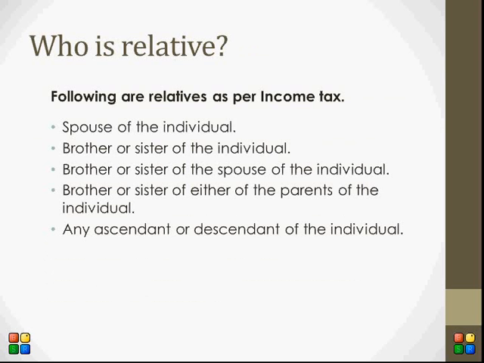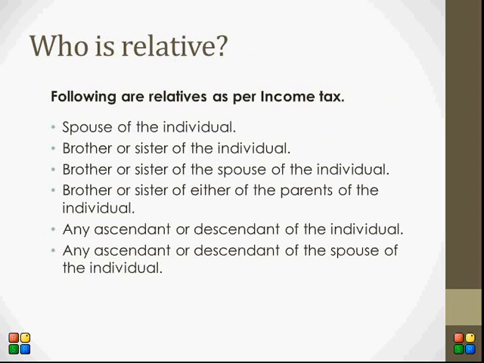Brother or sister of either of the parents of the individual. Any ascendant and descendant of the individual. Any ascendant or descendant of the spouse of the individual. So these are the relatives, and if you receive an amount or gift from these persons, then it is not taxable under income tax.